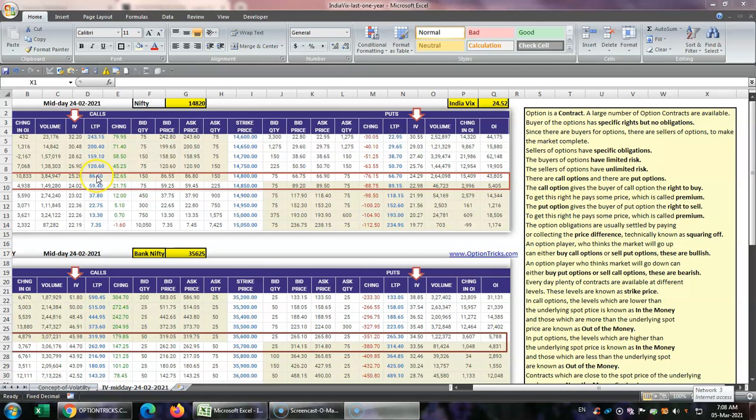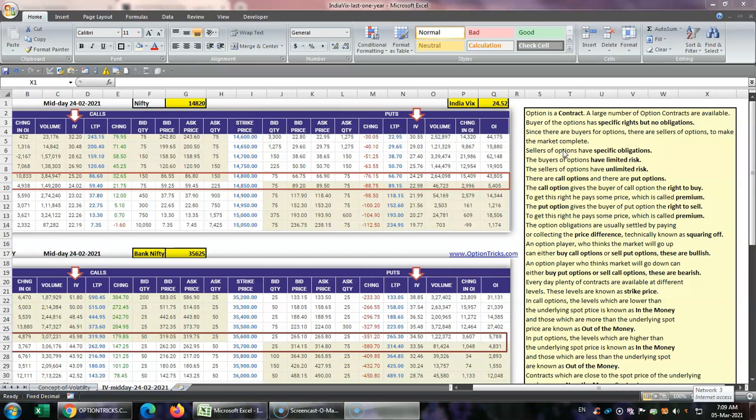If this price goes down to 5 paisa, then you are making a loss. But your loss is limited to 86.60 and nothing else. So that's why it is called buyers of the options have specific right but no obligation.